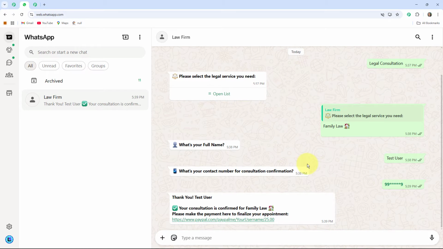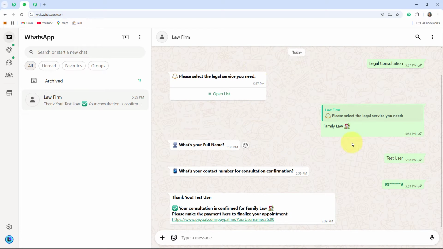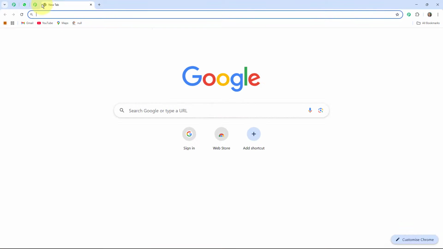This WhatsApp chatbot will automatically respond to your clients and collect essential information without any manual effort, saving your valuable time. So if you are interested in creating this type of WhatsApp chatbot for your law firm business, then you have to follow the step-by-step directions that I am giving you in this video. So let's get started. At first, you have to click on a new tab and search